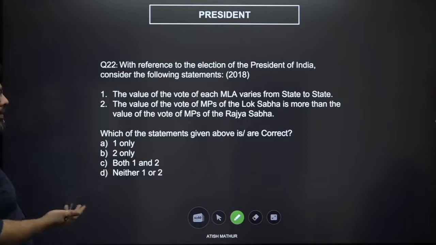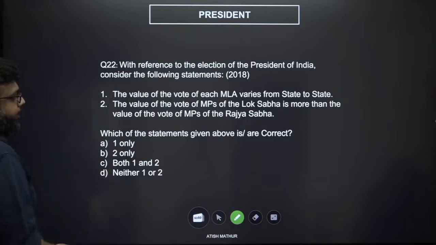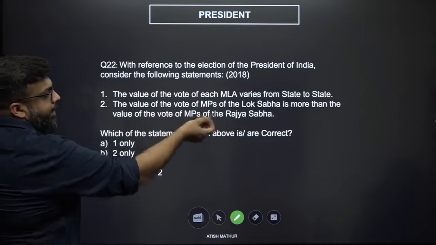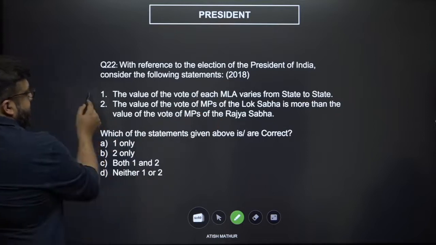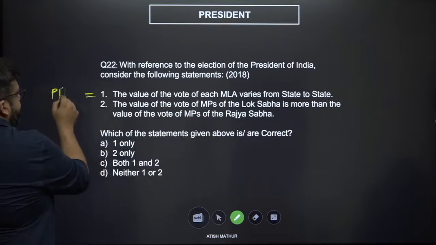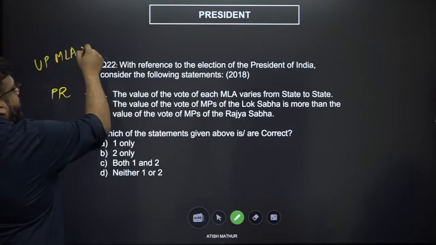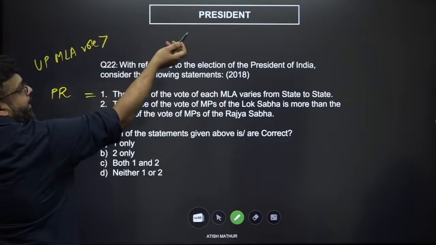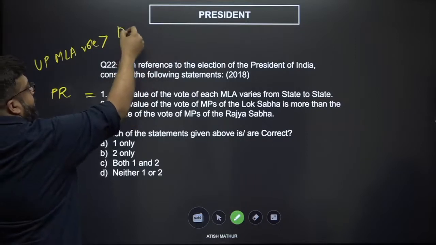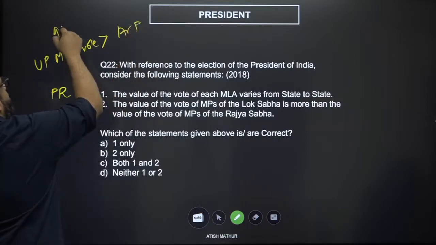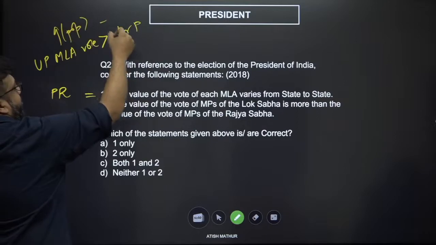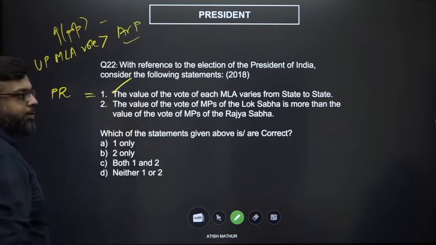Which of the following statements are correct? Now, the value of the vote of each MLA varies from state to state. This is nothing but proportional representation. A UP MLA's presidential election vote will be counted more than the MLA of Arunachal Pradesh because UP has more population than Arunachal Pradesh. This seems to be the correct option.